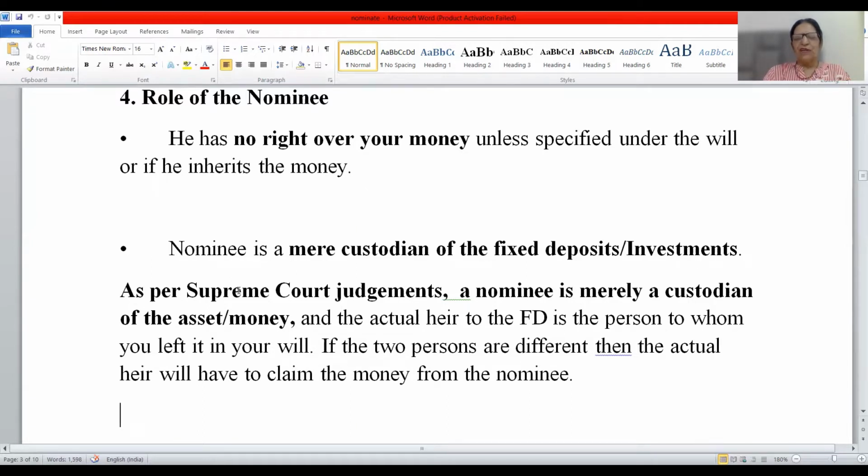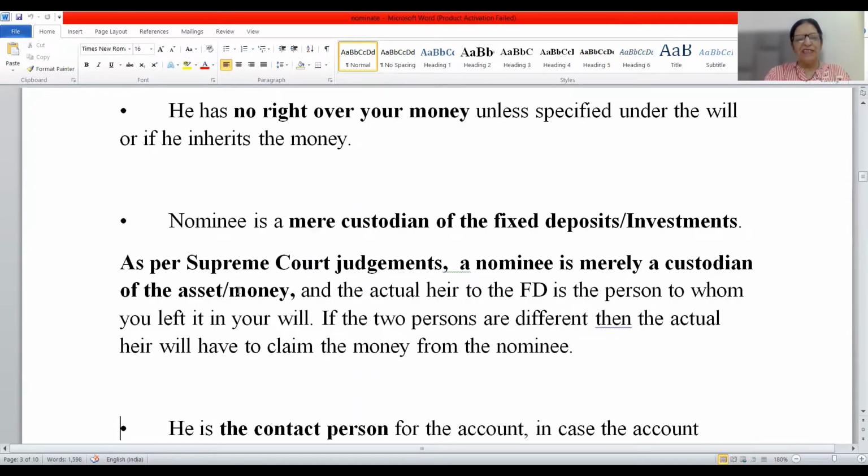Even if you have written somebody's name as a nominee, even then the nominee is not entitled to get the money. He is merely the custodian of your investment. Ultimately, he will have to pass that money to the legal heir who has been named in the will.